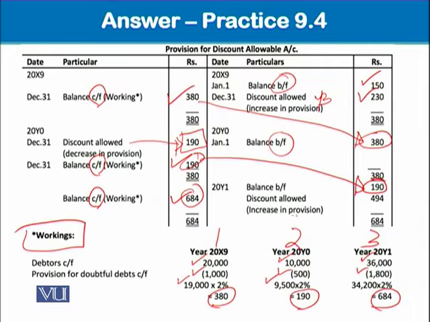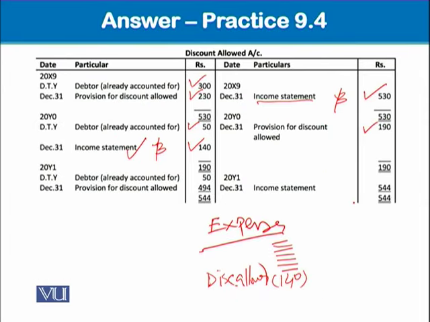The difference is an increase in provision, 494, which will be debited to the discount allowed account. Okay, and 50 is already discount allowed, accounted for during the year. Total comes to 544, which will be taken to the income statement. This is the balancing figure of this year's discount allowed.